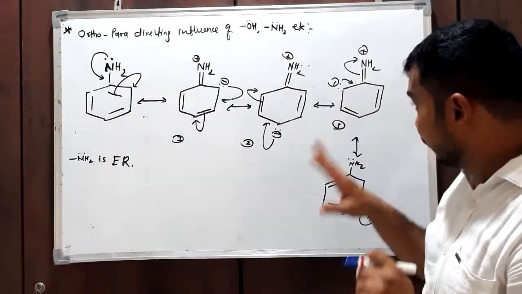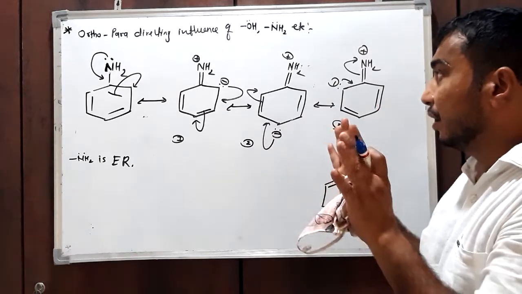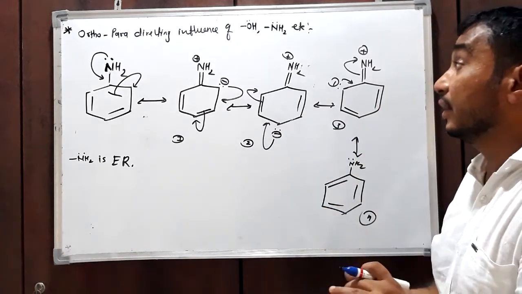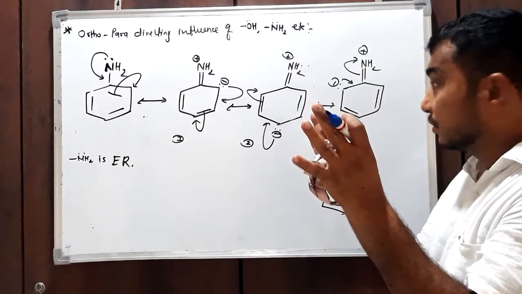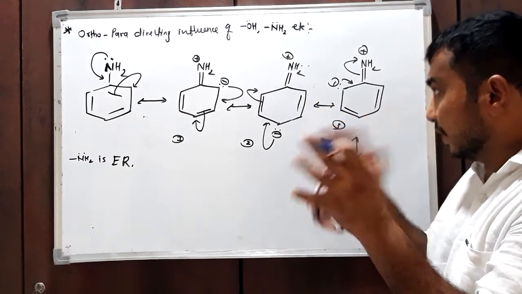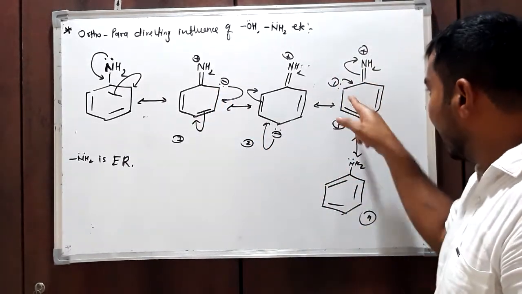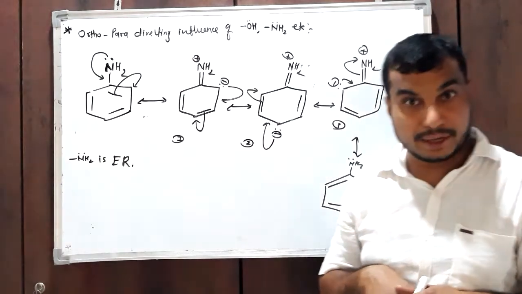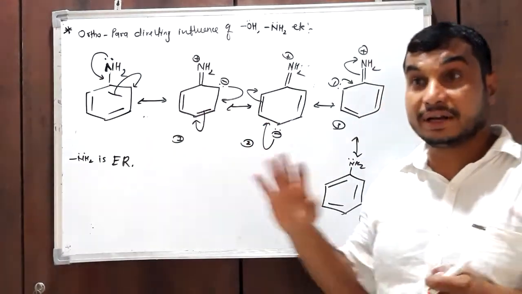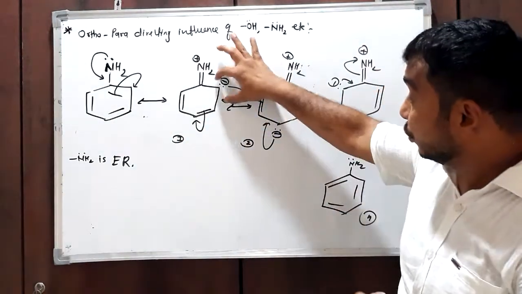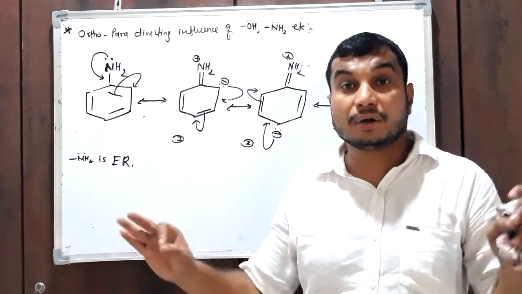By sending the electron, the amino group causes this electron to reside on the ortho position, the para position, and again the other ortho position. Whatever electron is released by the amino group resides only over the ortho and para positions, and not on the meta position.